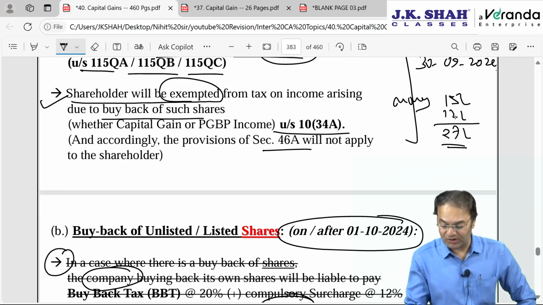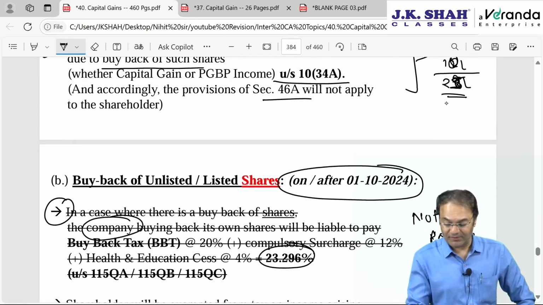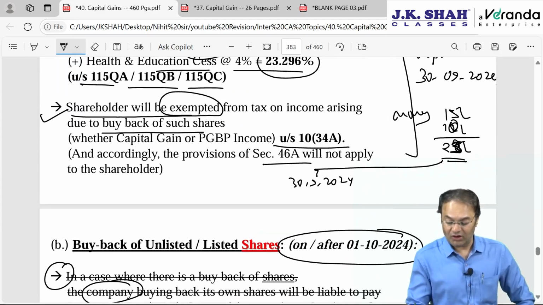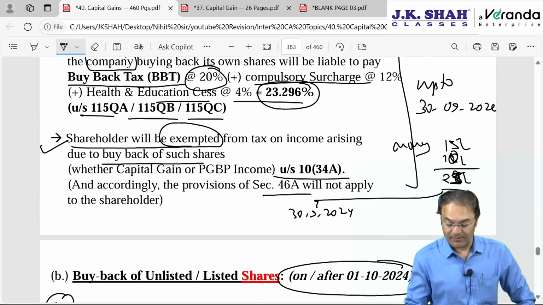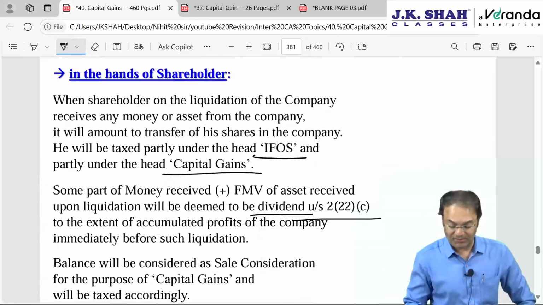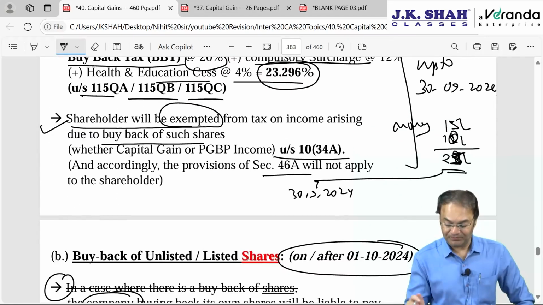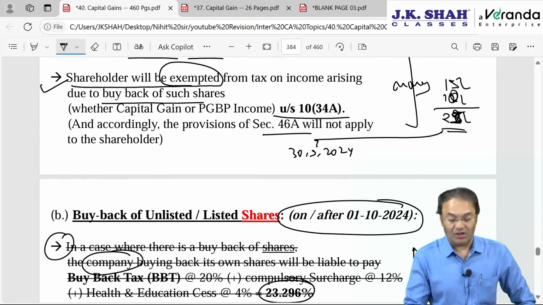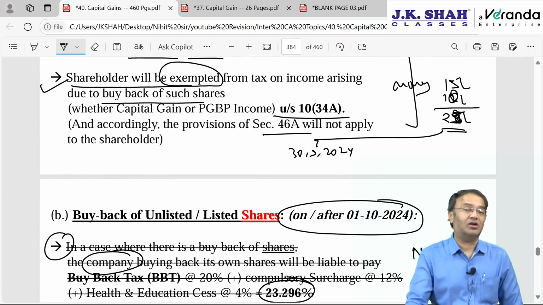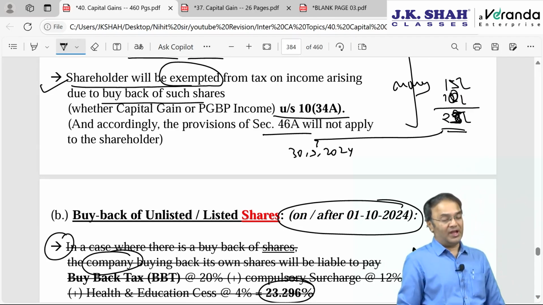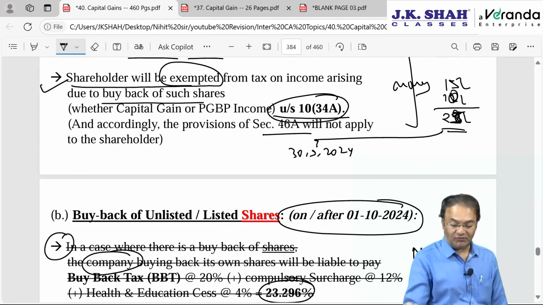So this was 25 lakh. Out of this 25 lakh, I am continuing with the same example, earlier what was happening? Up to 30th September 2024, only whatever was the deemed dividend was taxable. How much would be deemed as dividend in our example? The rest was taxable under buyback tax, and the balance amount was exempt as per 10(34A).